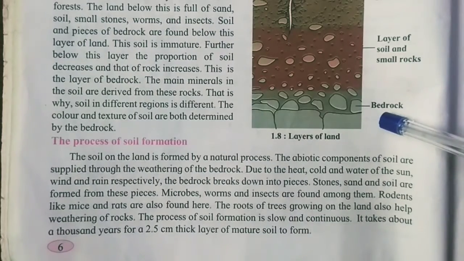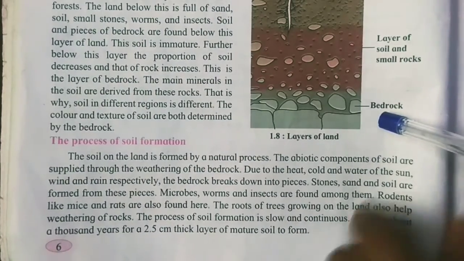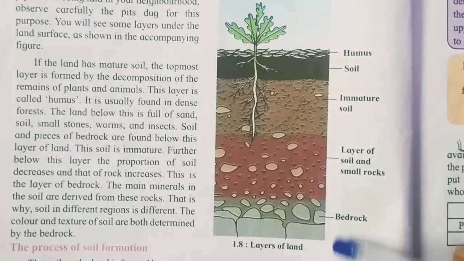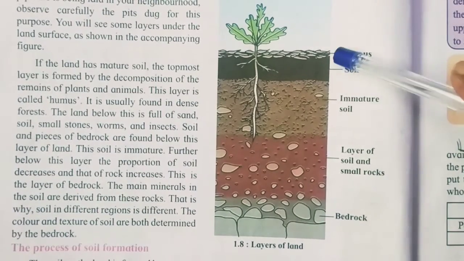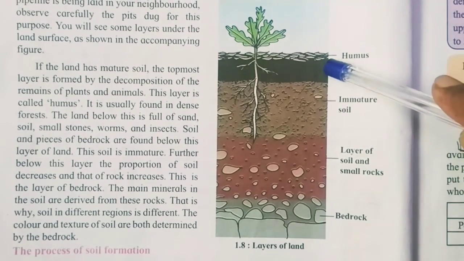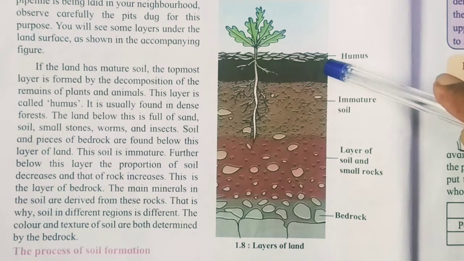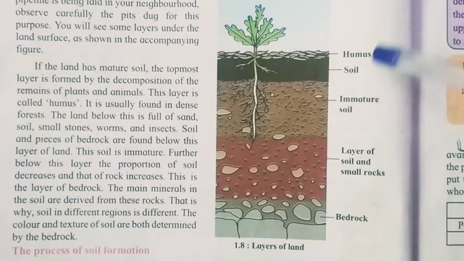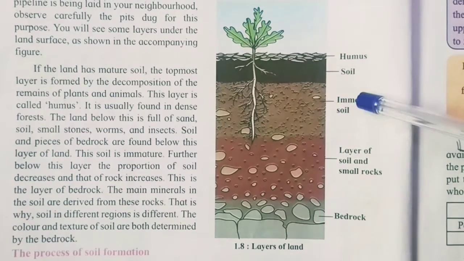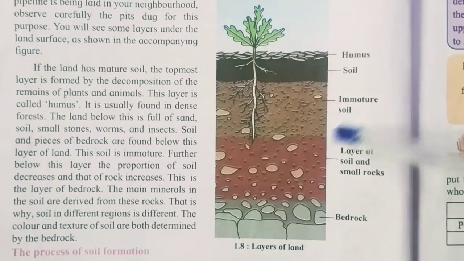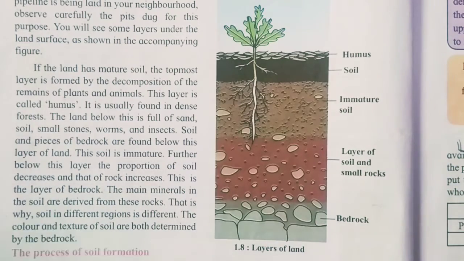So to form this 2.5 centimeter layer, it takes thousands of years. It is not happening in one day, and this happens because of water, heat and air. Okay, so got it?